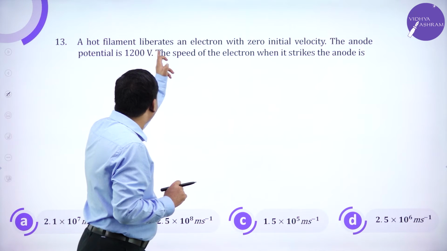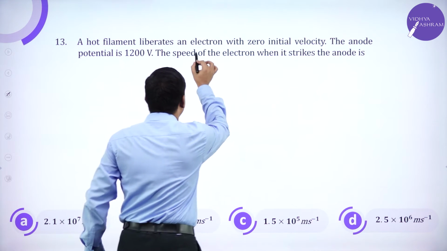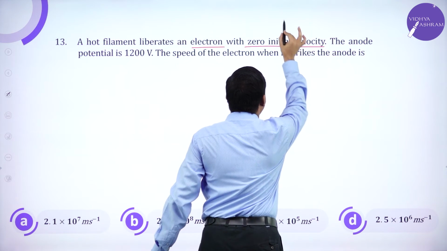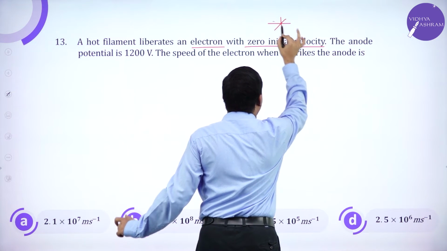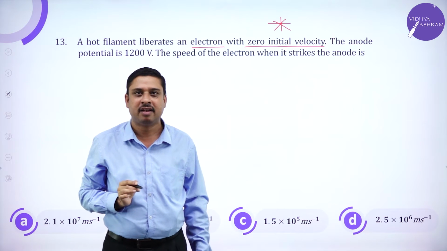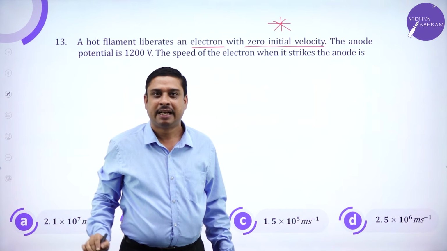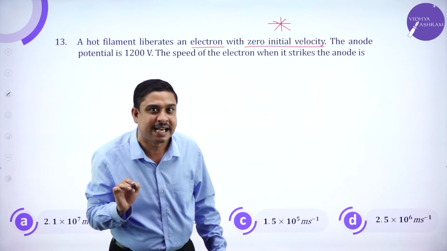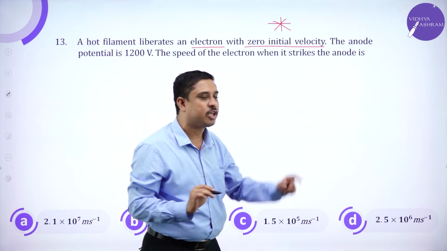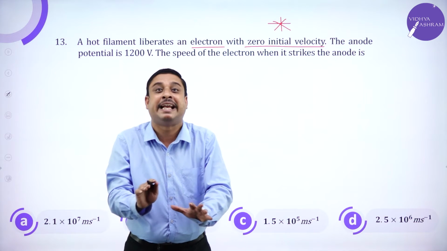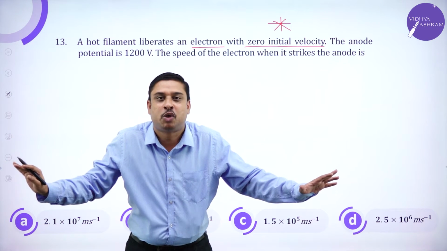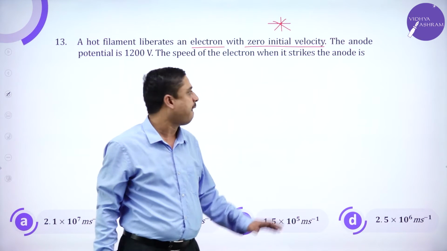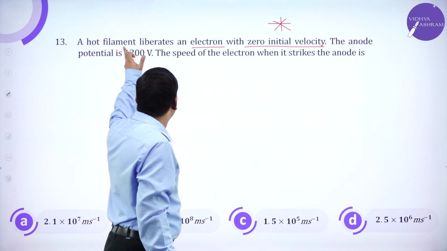A filament liberates an electron with zero initial velocity. The star mark here means that is the hint for me to take the solution to its end.